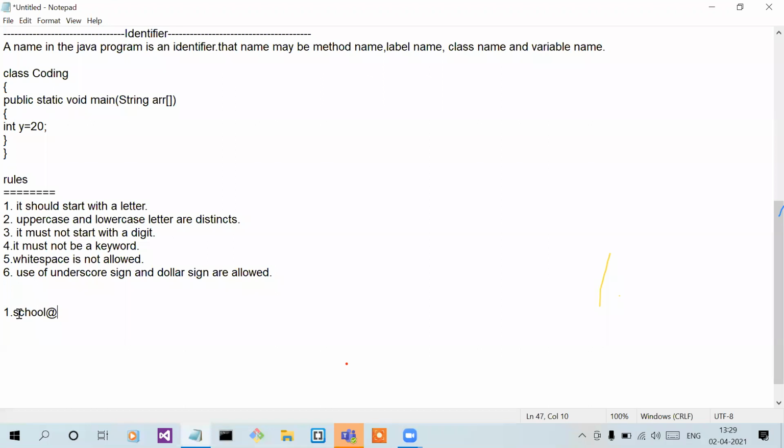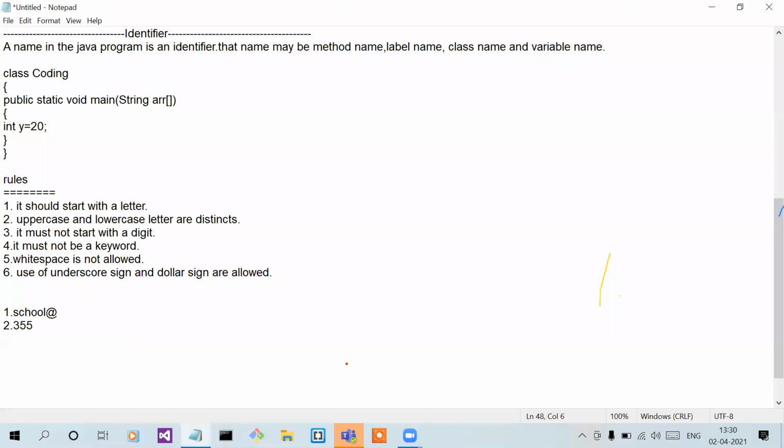Okay, so you only recognized that it starts with letters, so it is valid, but you can't see that symbol @. What I'm telling is that only the underscore sign and dollar sign are allowed. And here I'm using @. So logically it is wrong. Understand? Yes, ma'am. Okay. Second example.